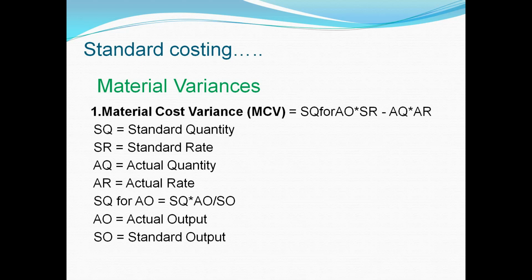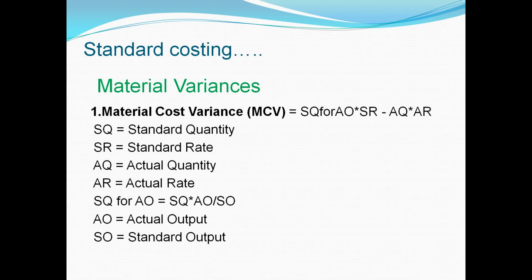Standard quantity for actual output is equal to standard quantity into actual output divided by standard output. In some situations, while calculating the material cost variance, we will discuss further when we are discussing the numerical portion of the standard costing. Now, what is the need of standard quantity for actual output?